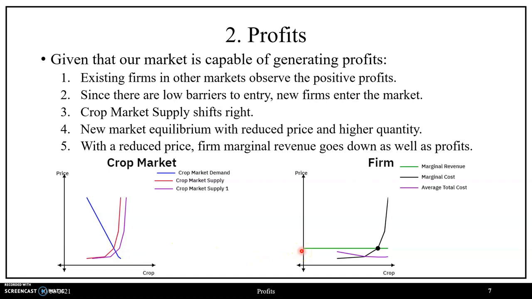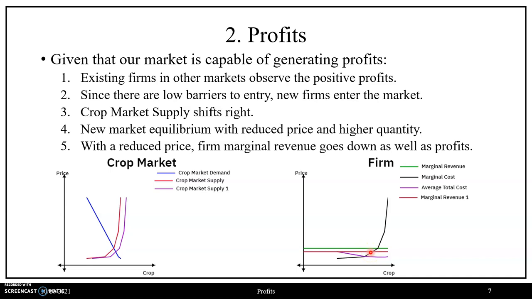Since they are price takers, they take the prices given, which was determined in the market, which has been reduced. With a reduced price, this then corresponds to a reduction in the marginal revenue curve, which we see as a downward shift from marginal revenue in green to marginal revenue 1 in red. So then in terms of our new profit maximizing bundle, this is going to be when marginal revenue 1 intersects marginal cost.